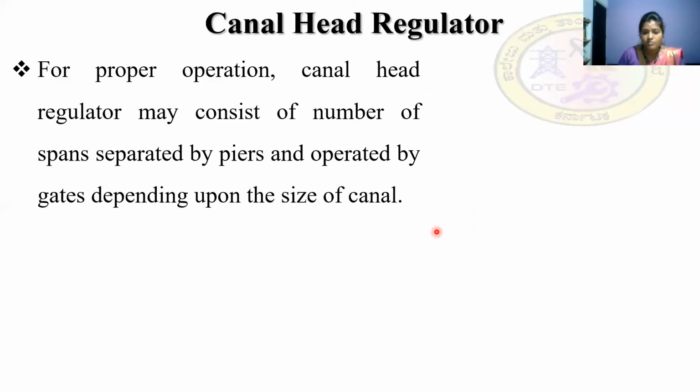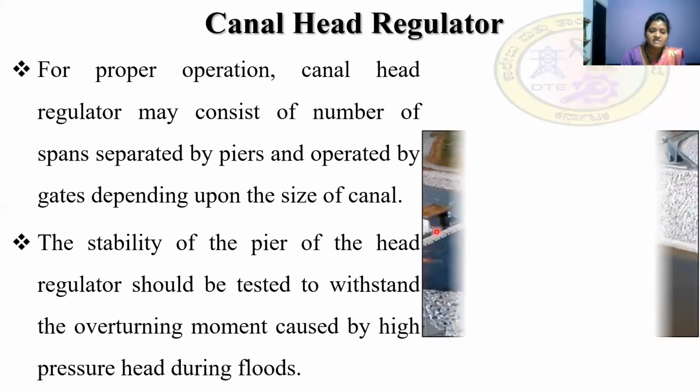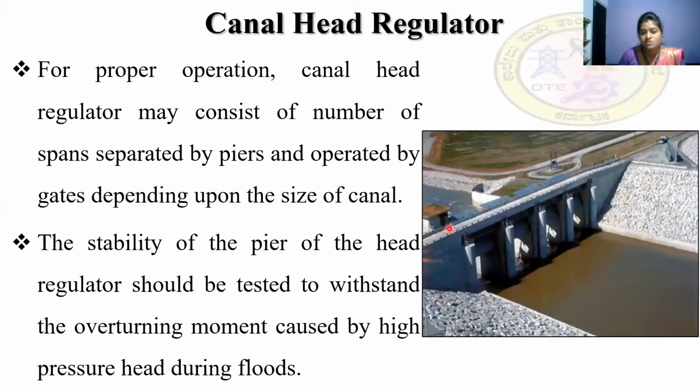So for proper operation, the canal head regulator may consist of a number of spans separated by piers. So this is the head regulator. For proper operation, the canal head regulator is divided into a number of spans which are separated by piers, and these are operated by gates.